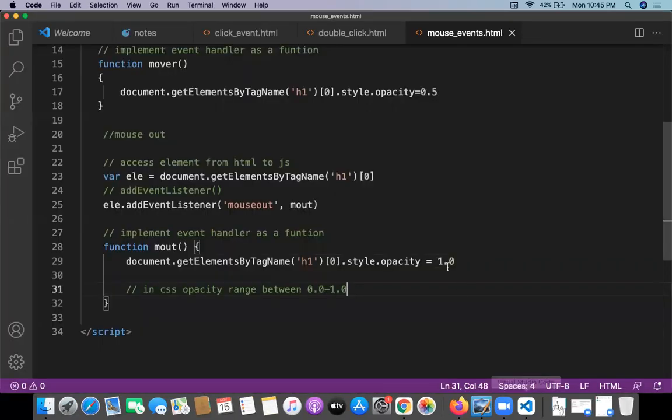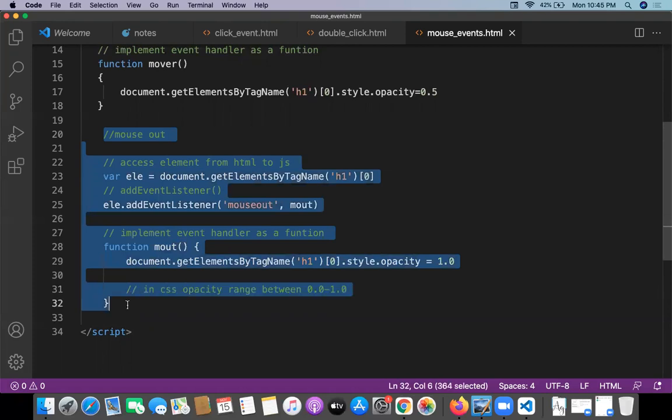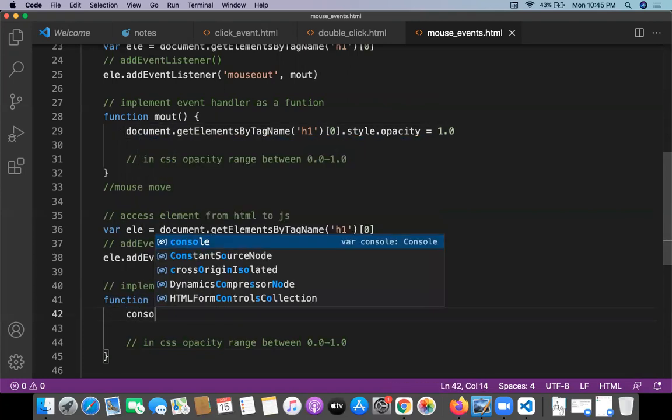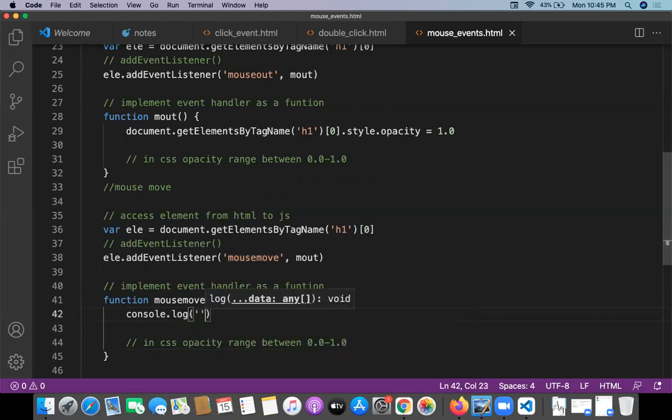And when I do the mouse move, I need to execute some other event, like mousemove. Let me take the mousemove now. When we do the mouse move, the event name is mousemove. For this mousemove, I want to write something like console.log. Console.log outputs to the browser log, while document.write outputs are basically browser front outputs. So for the log output, I want to give mouse moving something.